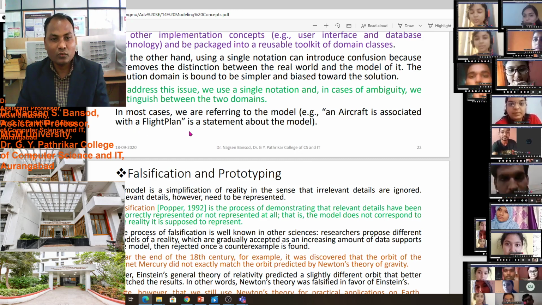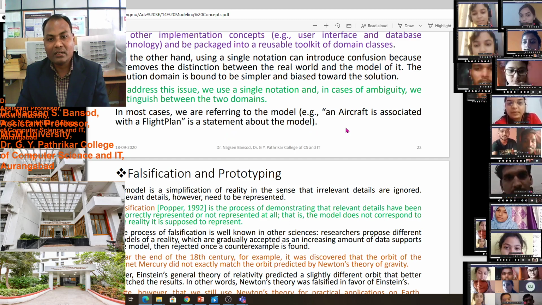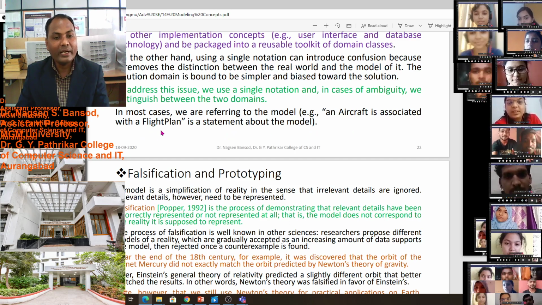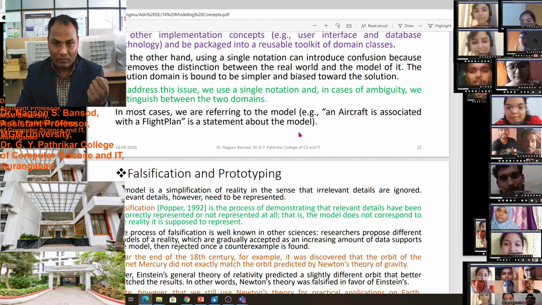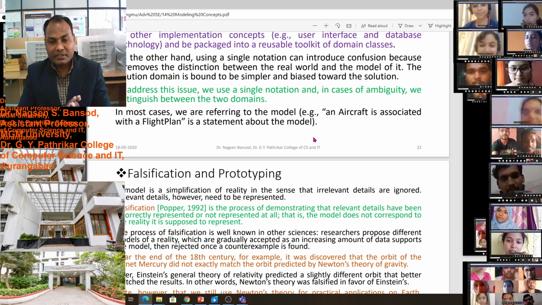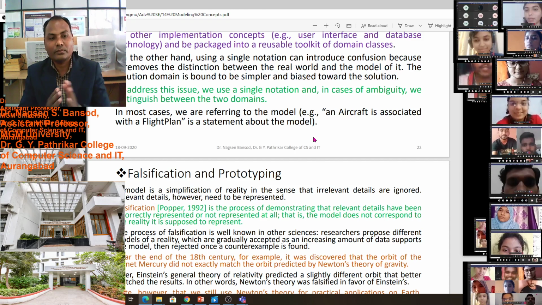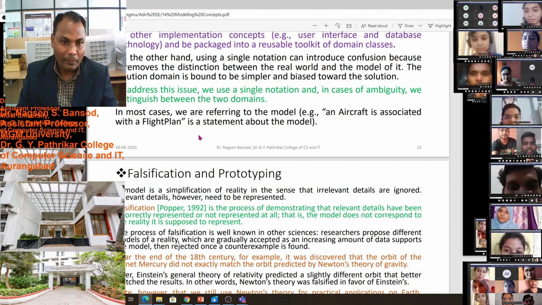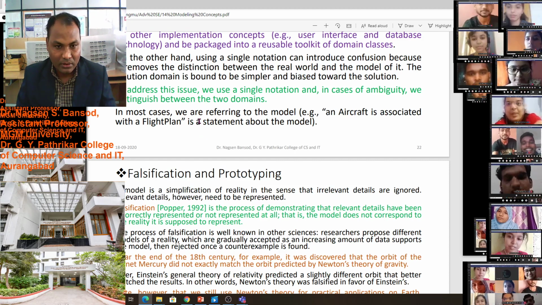In most cases we are referring to the model. For example, aircraft is associated with the flight plan is a statement about the model. It means aircraft is flight, an example of referring to the model concept.